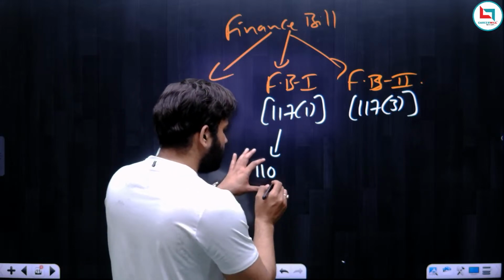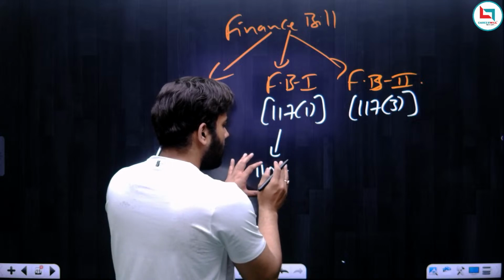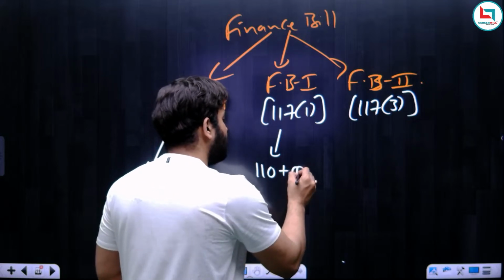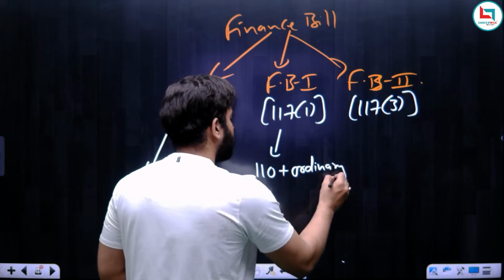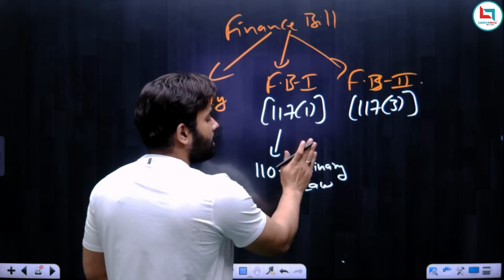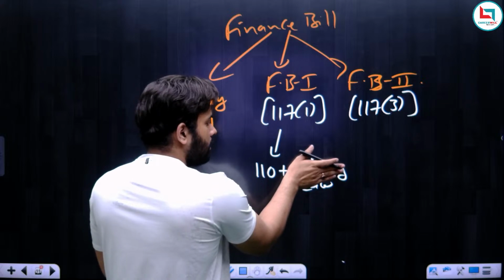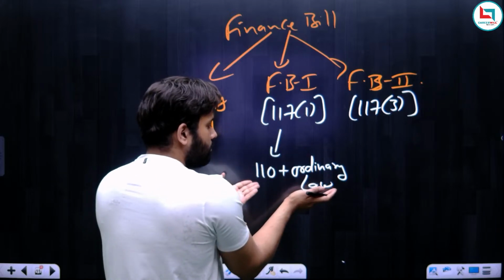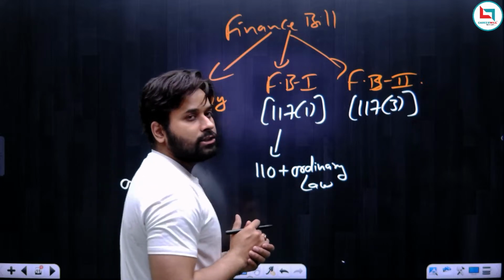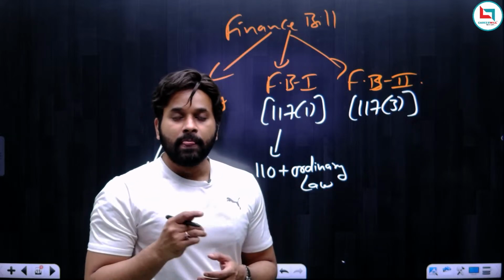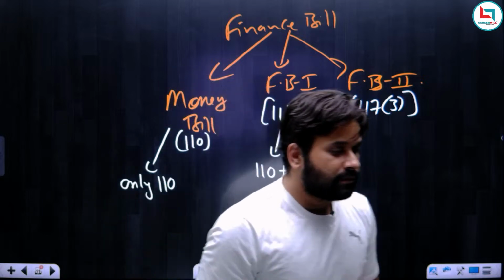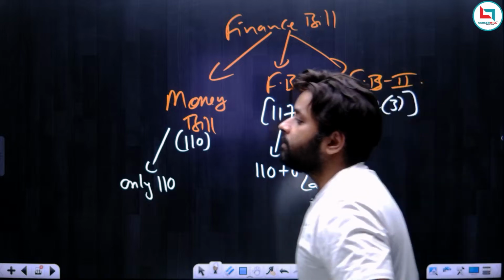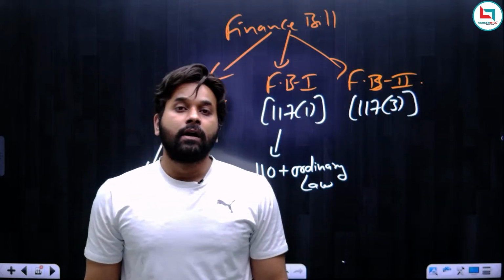Without ordinary law, it would be called a money bill, and without the features of money bill, it would be called an ordinary bill. When both features are combined, we call it financial bill category 1. So this is the difference between financial bill category 1 and money bill.